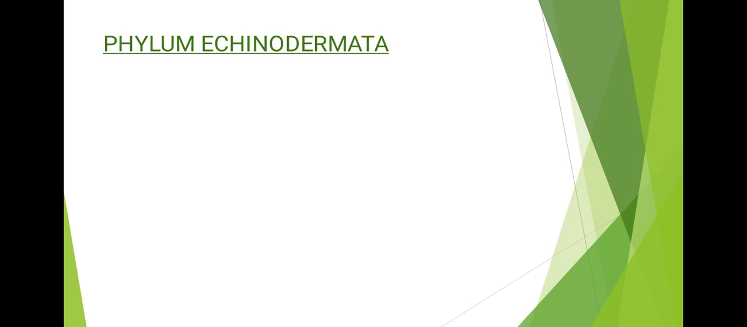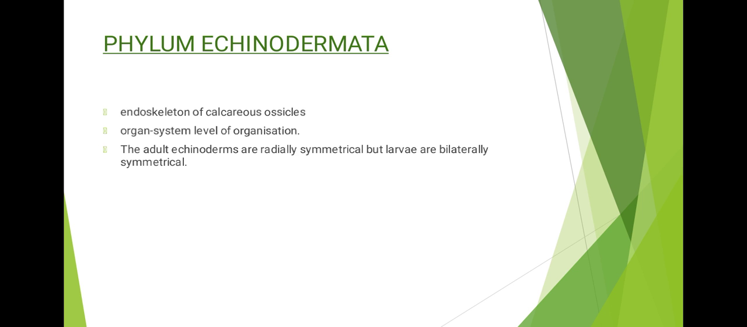Phylum Echinodermata. They have an endoskeleton of calcareous ossicles. The endoskeleton is made up of these ossicles that are calcified. Now they have an organ system level of organization. The adult echinoderms are radially symmetrical, but the larvae are bilaterally symmetrical. So the echinoderms include groups like starfish. Now you know these starfishes will be radially symmetrical, but their larvae are actually bilaterally symmetrical. They are triploblastic and coelomate animals.